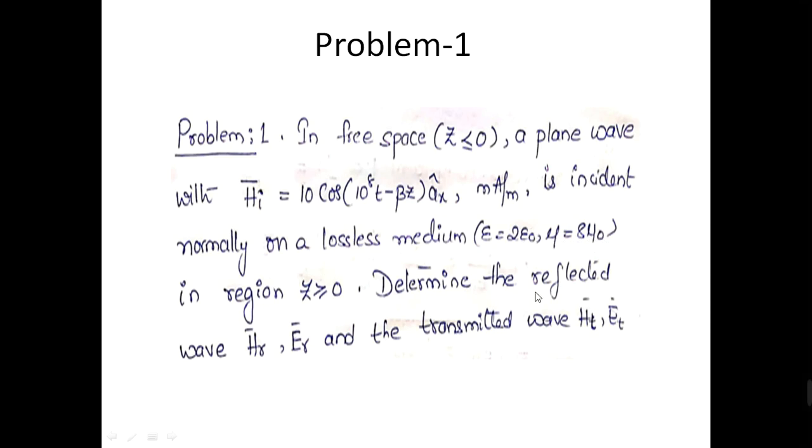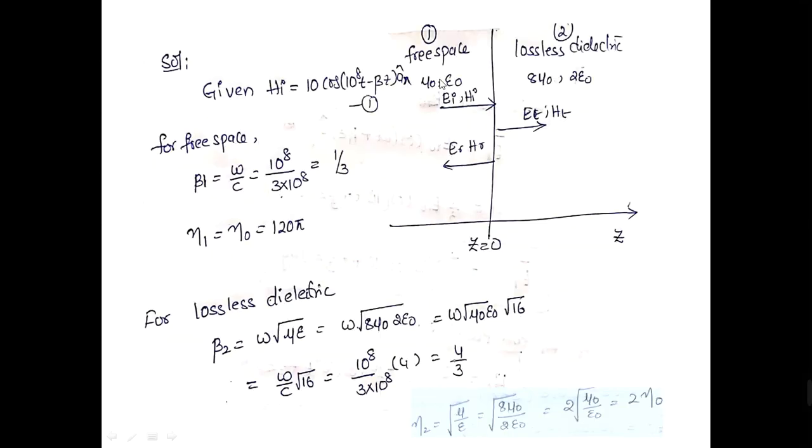Now we have to determine the field strengths of the reflected wave and the transmitted wave. So here I have considered medium 1 as free space and medium 2 as a lossless dielectric medium. Medium 1 lies in z less than or equal to 0 plane, and medium 2 lies in z greater than or equal to 0 plane. The medium constants of medium 1 are mu naught and epsilon naught because it is free space, and for the lossless dielectric medium, the constants are 8 mu naught and 2 epsilon naught.